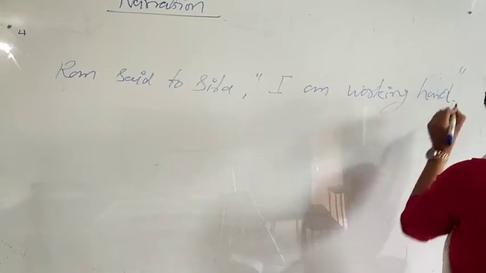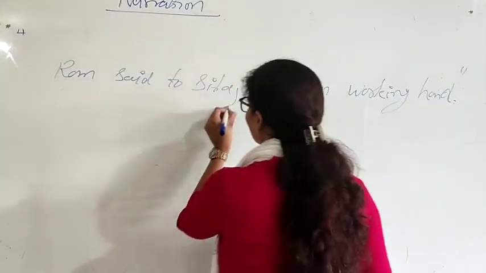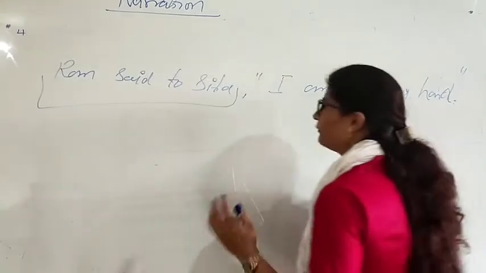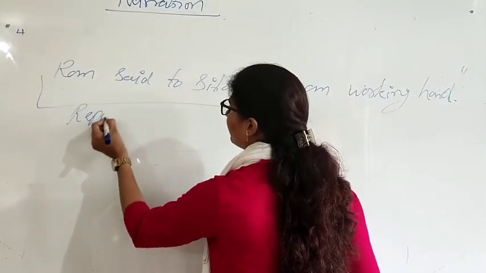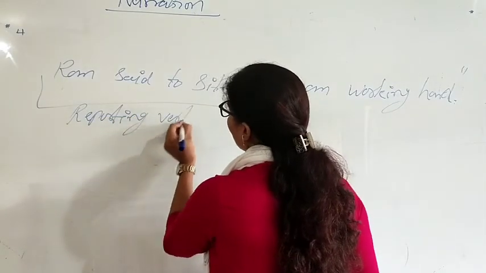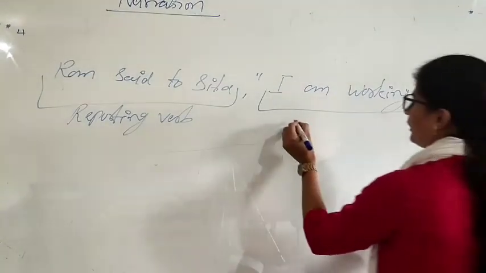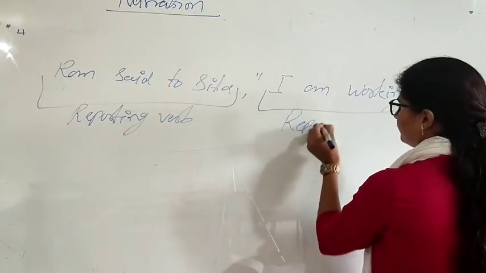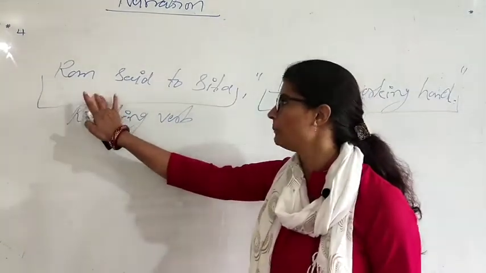Right? So let's change this. As we already saw in the last video, the part which comes outside the inverted comma is called the reporting verb or reporting clause, and the part which comes inside the inverted comma is called the reported clause. So we are going to change the first one, the reporting.